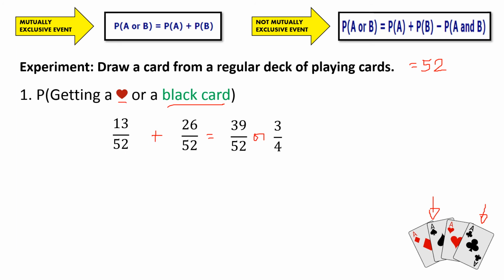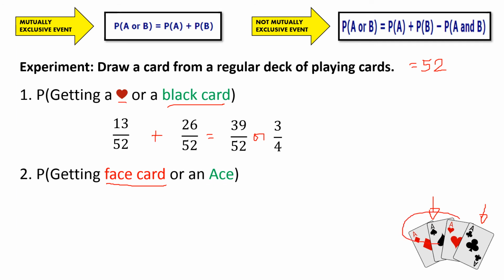Number 2. Under this experiment, we're not going to list the elements because there are too many. So we need to be familiar with the regular deck of playing cards. For number 2, probability of getting a face card as our first event, or an ace. So talking about face cards, how many face cards do we have? From a deck, the face cards are Jack, Queen, and King. We are to multiply it by 4 because we do have 4 different suits. So 3 times 4, therefore the probability of getting a face card is 12 over 52.